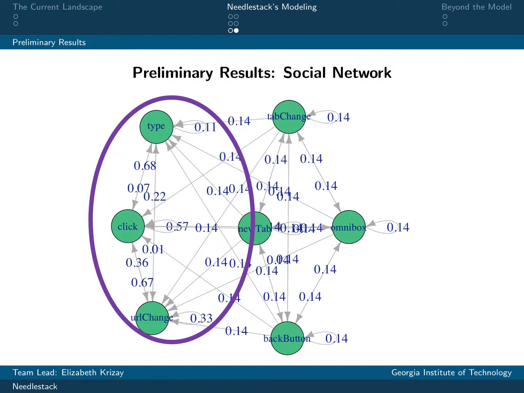Similarly, here is a rough fitting of our social network category. As we can see, a user is much more likely to achieve certain action states, which makes logical sense. Someone online is much more likely to click, type, and change URLs than they are to hit New Tab. We are still very much in the process of tweaking and fine-tuning the exact fit of our model, which is why these results are still very much preliminary. Our next steps will be to focus on cross-validation of the model in order to test its efficacy.